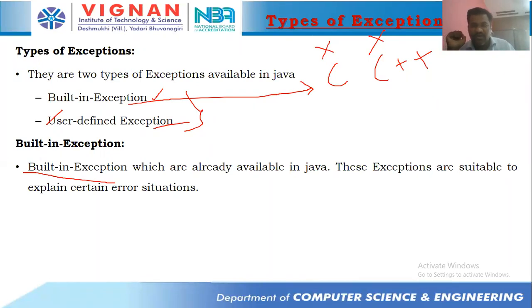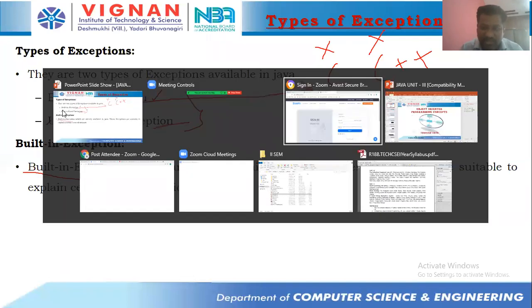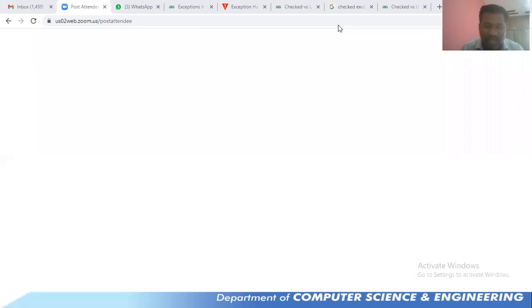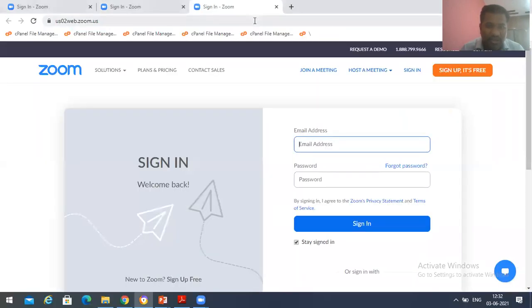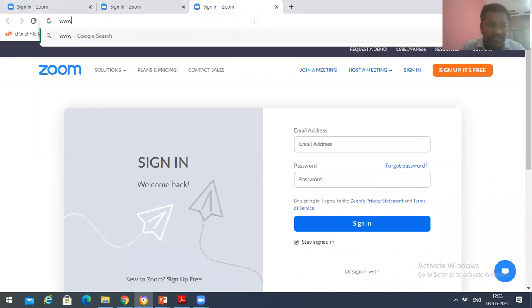Okay. So again, I will be giving you clarity on user-defined exception. Now, built-in exceptions. The Java library has huge built-in exceptions. So we'll have a look at the built-in exceptions, and then we'll be leaving this session. So give me another 3 minutes of your time. That's it.